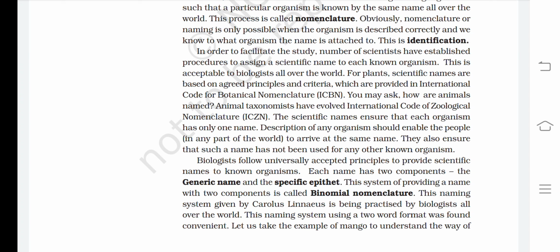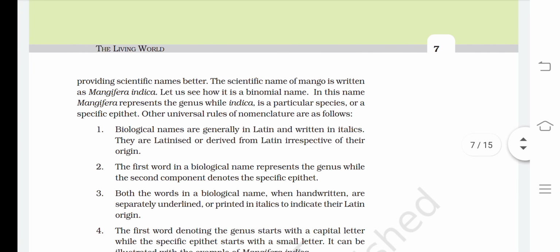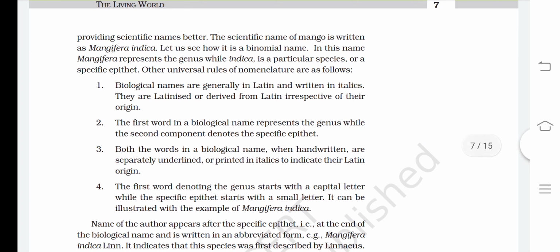This naming system, given by Carolus Linnaeus, is being practiced by biologists all over the world. This naming system, using a two-word format, was found convenient. Let us take the example of mango to understand the way of providing scientific names better. The scientific name of mango is written as Mangifera indica. Let us see how it is a binomial name. In this name, Mangifera represents the genus, while indica is a particular species or specific epithet.